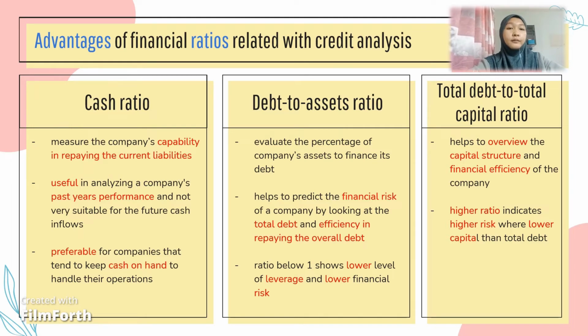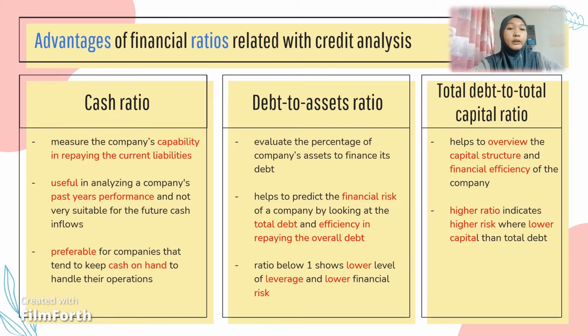For the debt to asset ratio, it is used to evaluate the percentage of a company's assets in financing its debt obligations, where it involves both short-term and long-term debt in the calculation. This ratio helps to predict the financial risk of a company by looking at the total debt and its efficiency in repaying the overall debt.